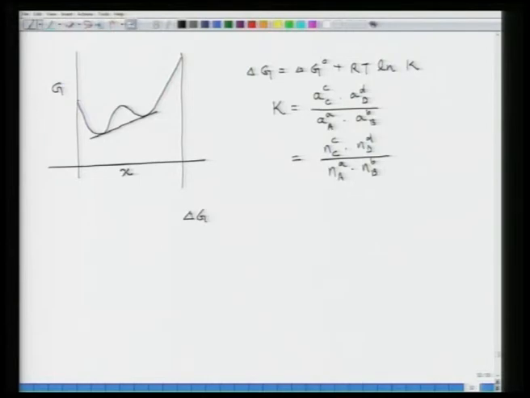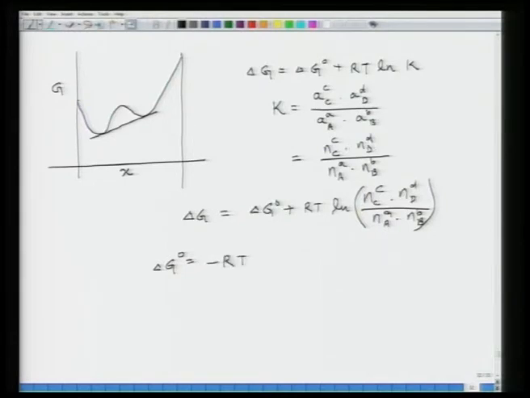So, delta G is now equal to delta G naught plus RT ln of Nc to the power C and Nd to the power D divided by Na to the power A and Nb to the power B. Now, what is delta G naught? Delta G naught is the free energy change in the standard state, that is, at unit activities. And delta G naught is a constant under specified standard states, and at equilibrium we can write delta G naught as minus RT ln K, because